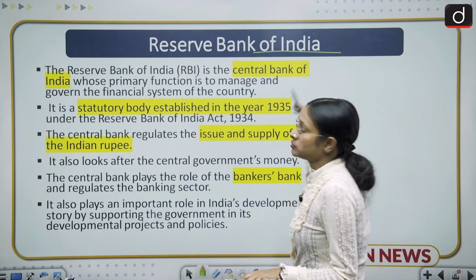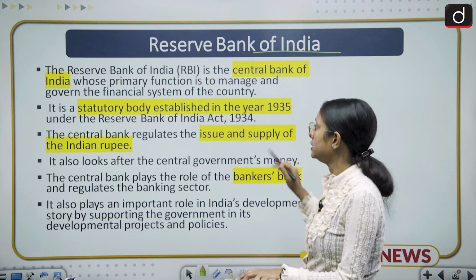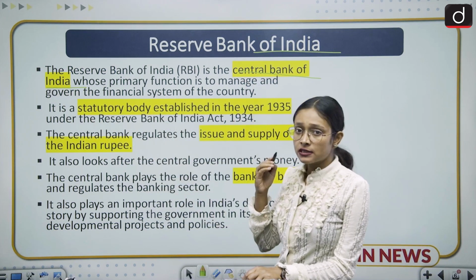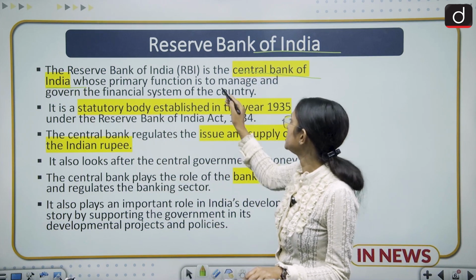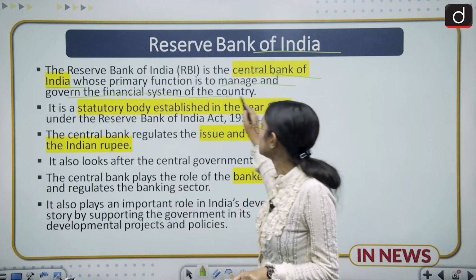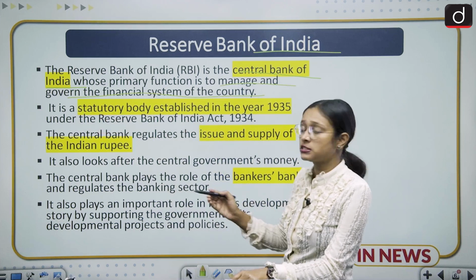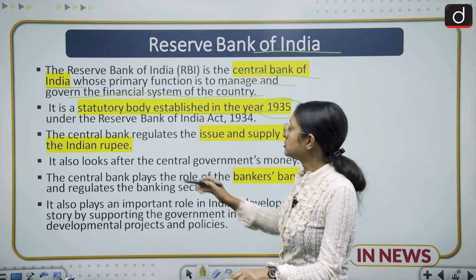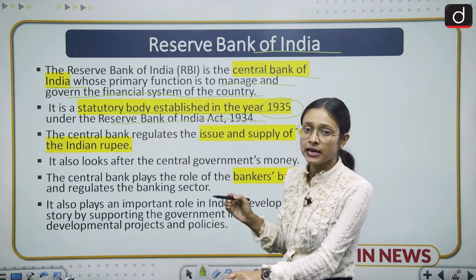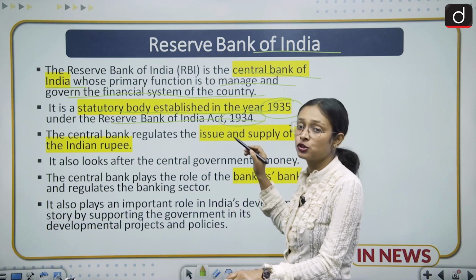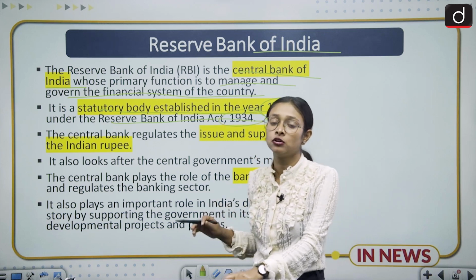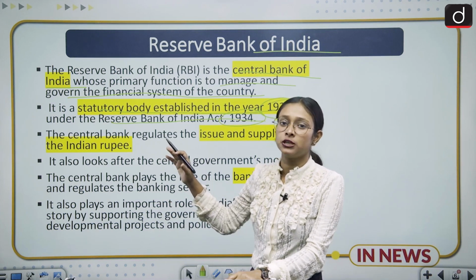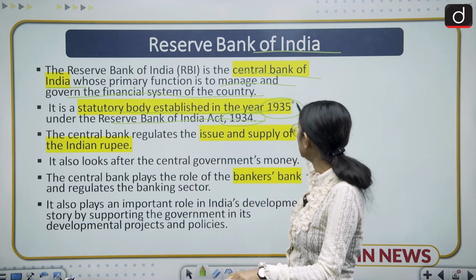Reserve Bank of India. This is a brief history about the Reserve Bank of India. It is the central bank of India, everyone knows. And what is its primary function? Its primary function is to manage and govern the financial system of the country. It is a statutory body established in the year 1935, under the Reserve Bank of India Act 1934. Many times this year is mistaken as 1952 or 1947, because many people think that the RBI was formed after independence, but its establishment is pre-independence. So you need to remember all these things.